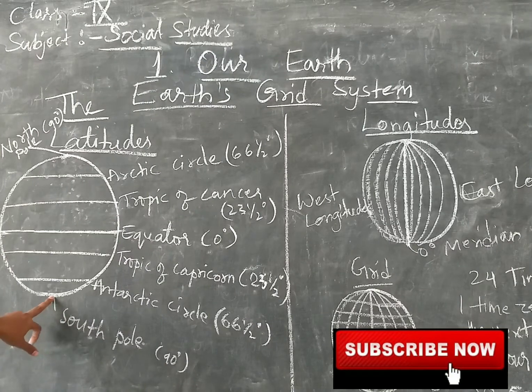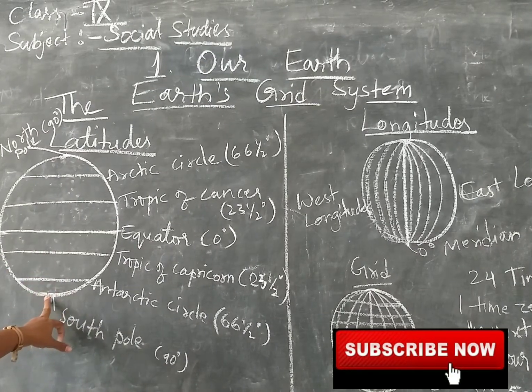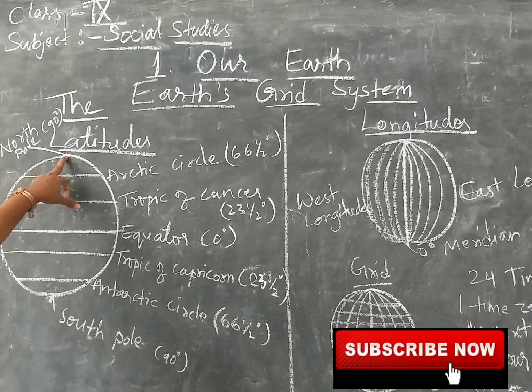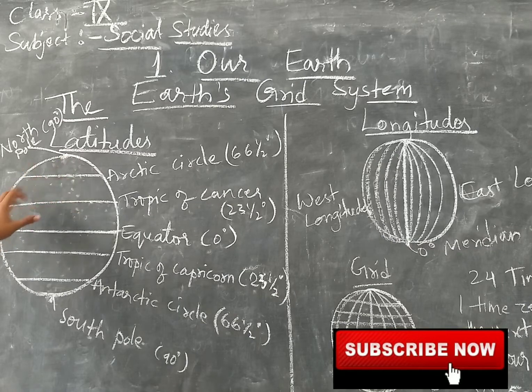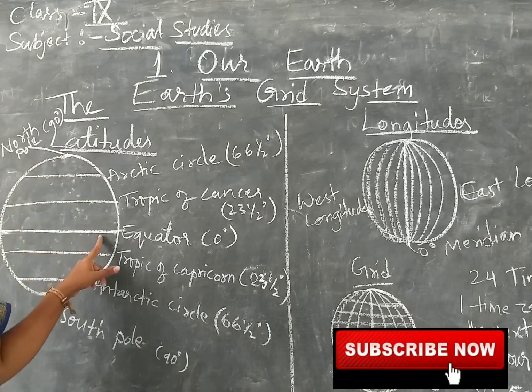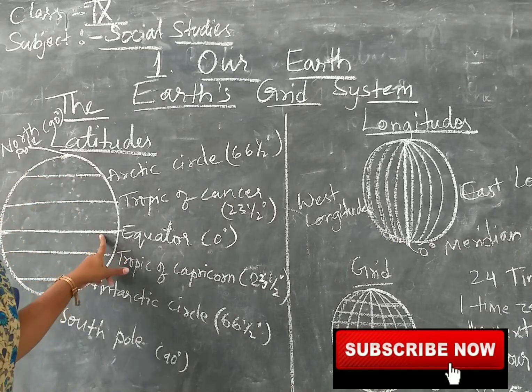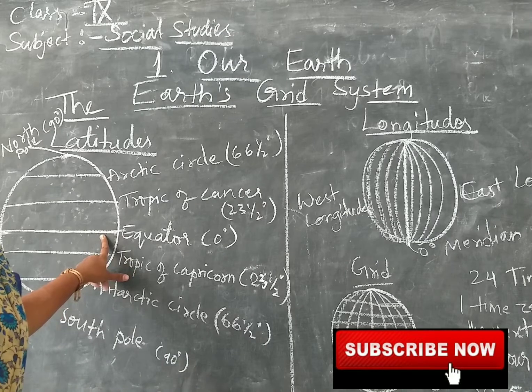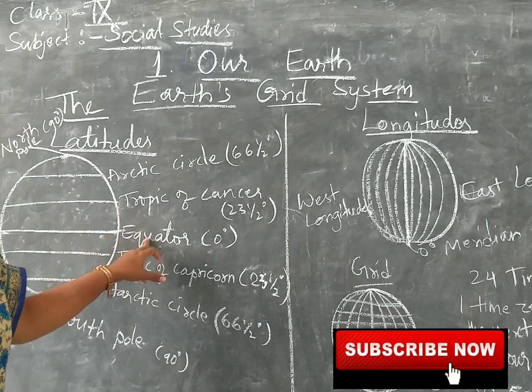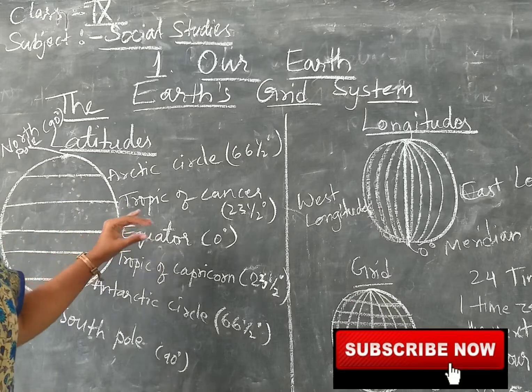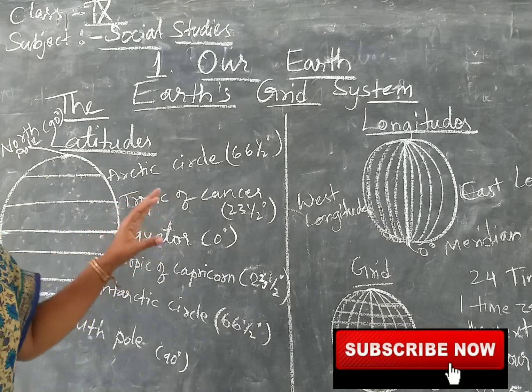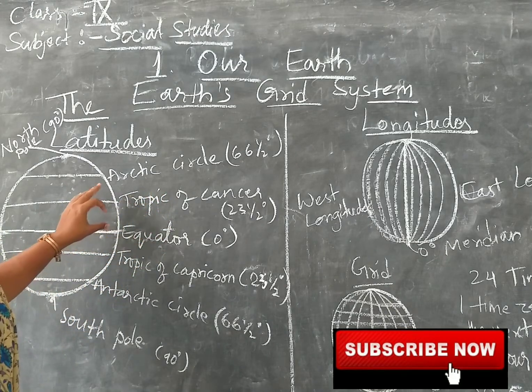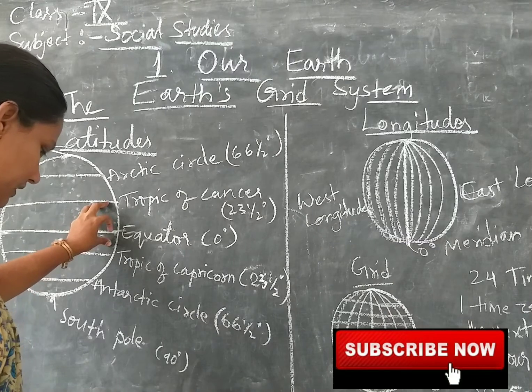So once you reach the South Pole, the latitude will not be any more a line, it will be a small dot both in South Pole and in North Pole. Okay, so these are the horizontal lines. These lines are imaginary. We drew these lines for the location of the countries, to know the climate, and to know the location of the country.